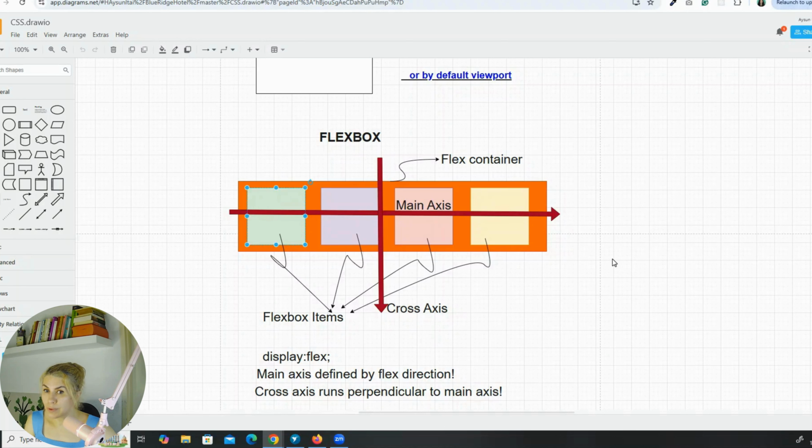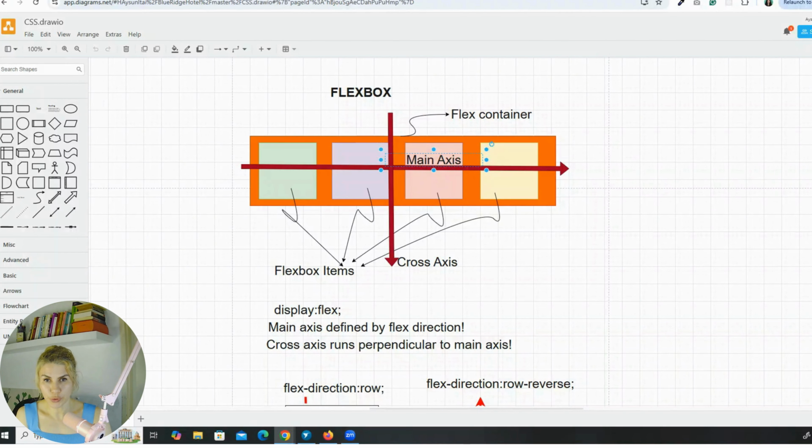Let's learn what the Flex container and Flexbox items are first. The container is the parent element that is holding everything together. And the items are the direct children of that parent container. After we choose the container in the CSS and set the display property to flex, we are able to use the Flexbox power on the children.